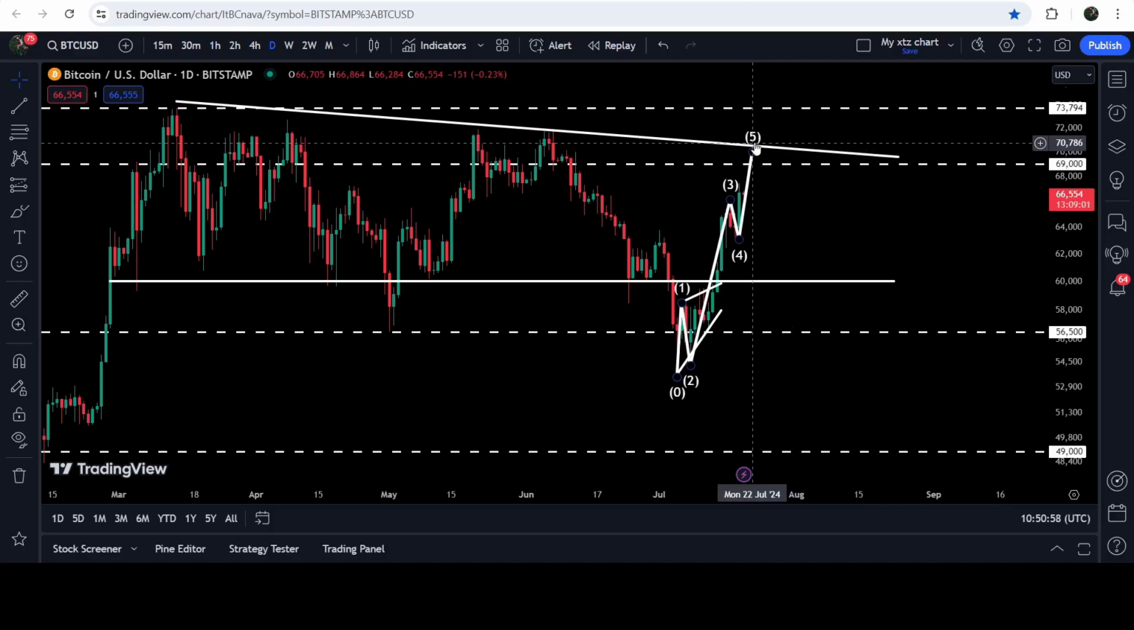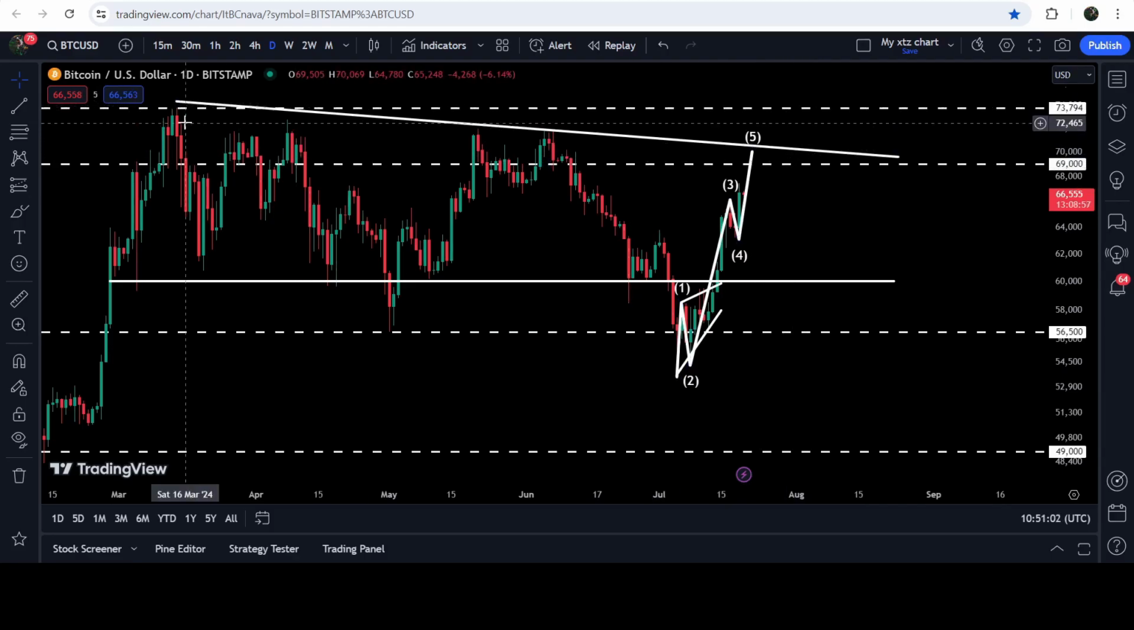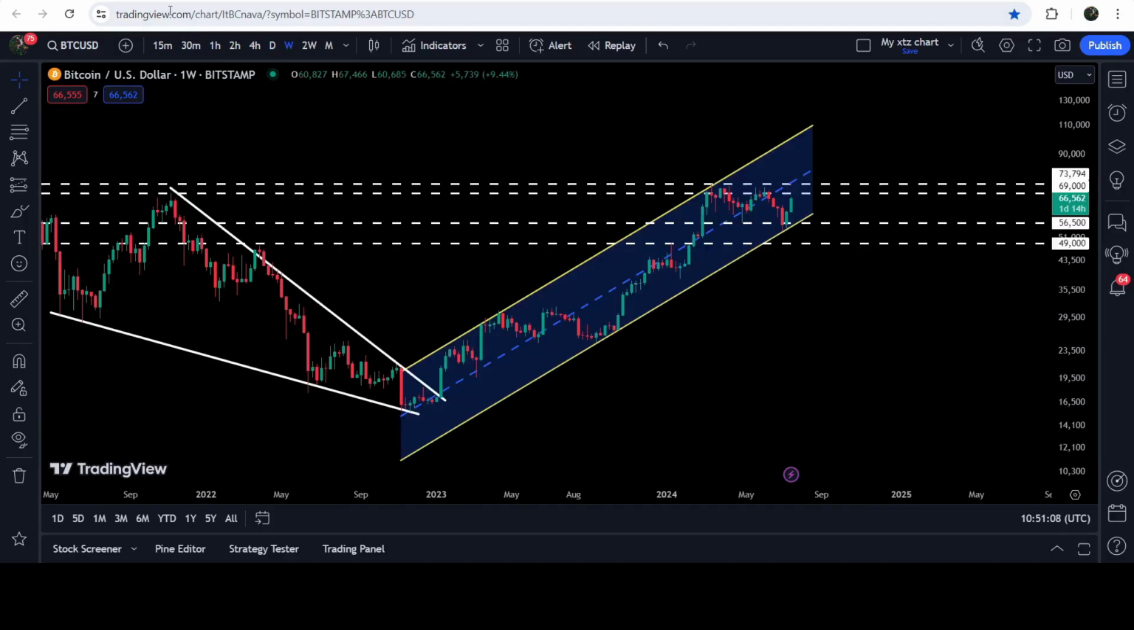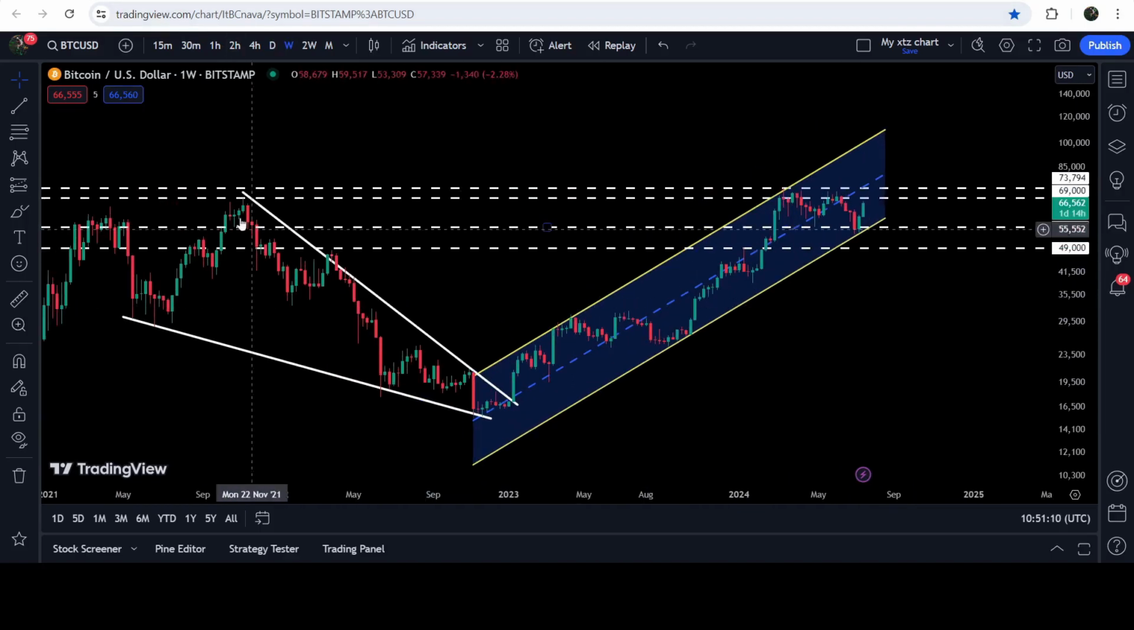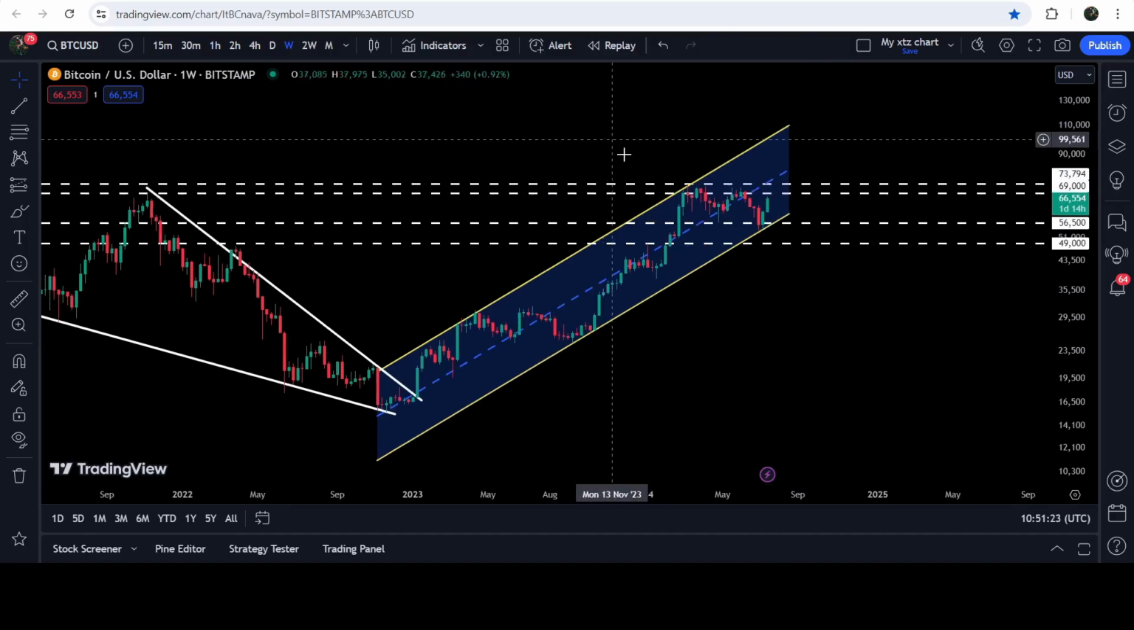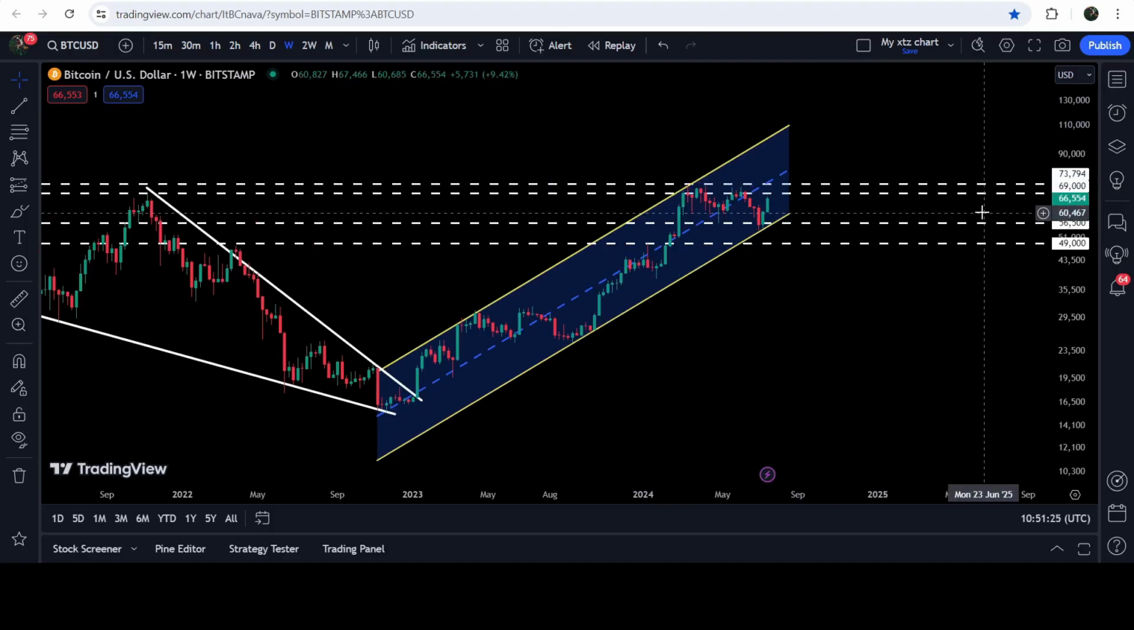And if the price breaks out this resistance, then there will be a very long-term resistance once again. That is the highest price of March 2024 at $73,794. Now, if we take a look at the weekly time frame chart, here you can see that we have already broken out this very big falling wedge pattern. And after the breakout, the price formed this rising channel. And recently, once again, it bounced very well from the support of the channel. But still, we will need to break out this resistance zone that starts from $69,000 and goes to $73,794.